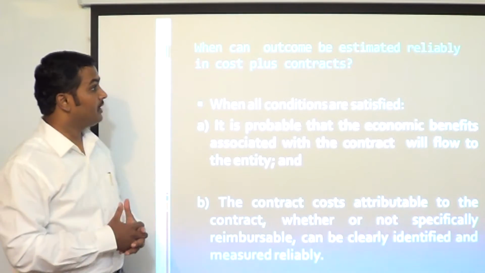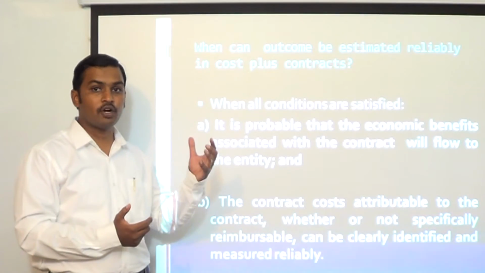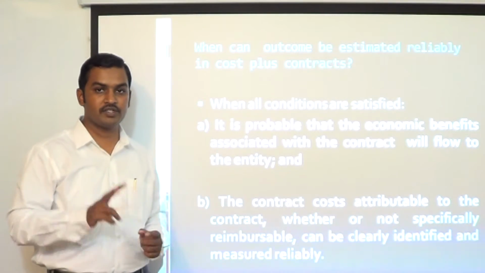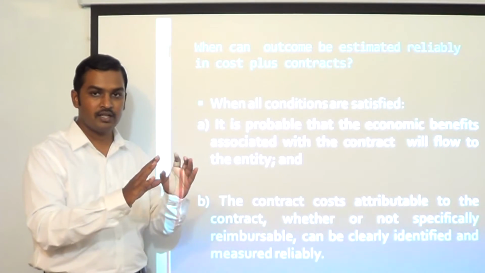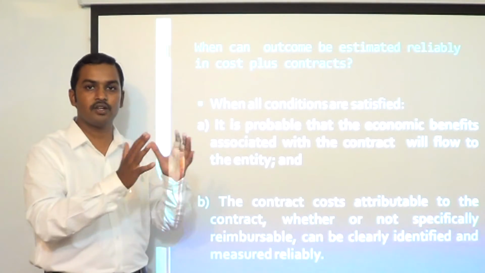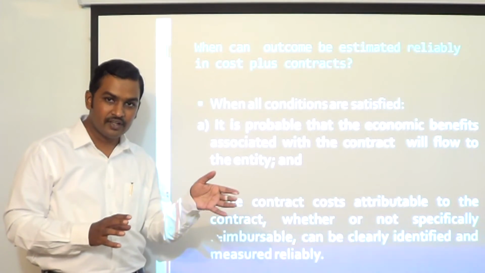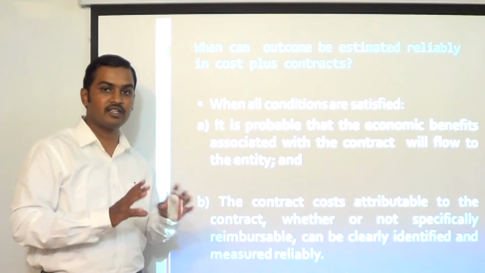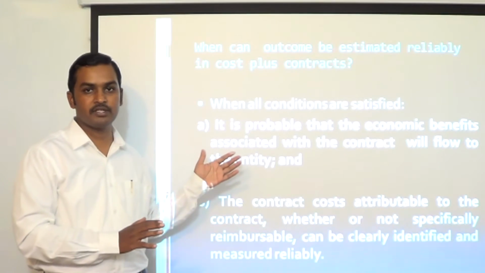Now, when can the outcome be reliably measured in the case of a cost plus contract? In such cases, the standard has only two conditions. If these two conditions are satisfied, we can say the outcome can be estimated reliably. First condition is that economic benefits with respect to the contract are going to flow to the entity. It should be probable that economic benefits will come; more likely than not, we are going to receive the benefits. Second, you are able to identify the costs which are going to be incurred for completion of the contract, and you are able to reliably measure them. When these two points are satisfied, we can say that the outcome of the contract can be estimated reliably, and I can apply the percentage of completion method.